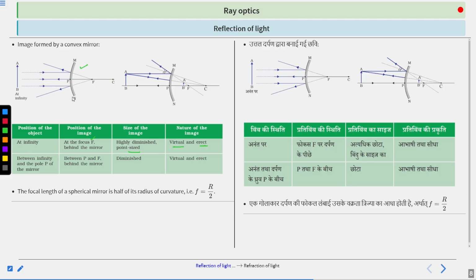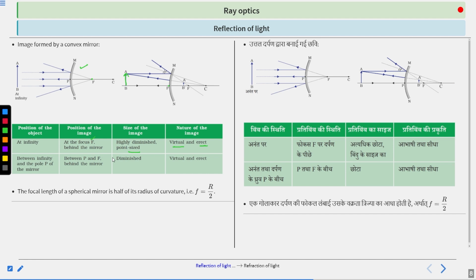See, this is virtual because the rays appear to meet at the focus. Second, the object is placed between infinity and the pole P of the mirror. Suppose in this diagram AB is the object placed between infinity and the pole.